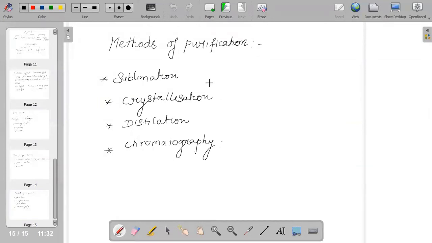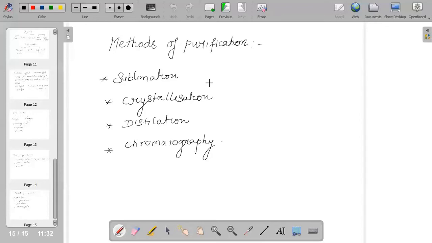And when we say crystallization, this method is based on the difference in the solubility of the compound and the impurities in a suitable solvent. The impure compound is dissolved in a solvent in which it is sparingly soluble at room temperature, but appreciably soluble at higher temperature.